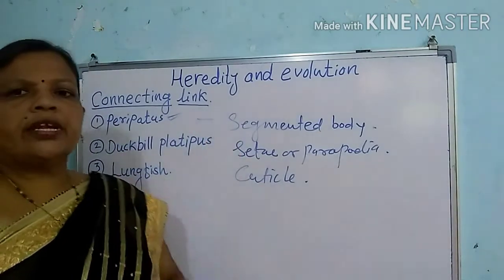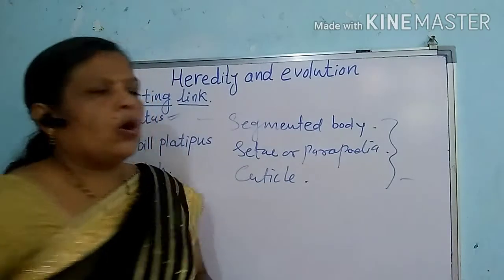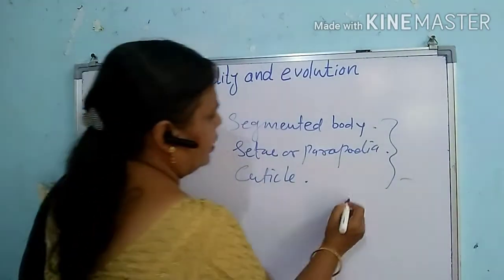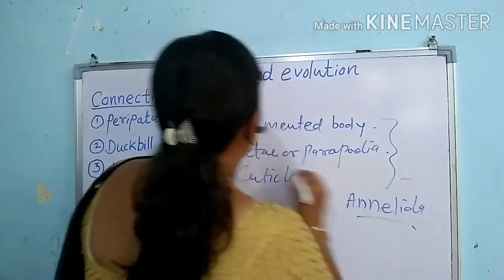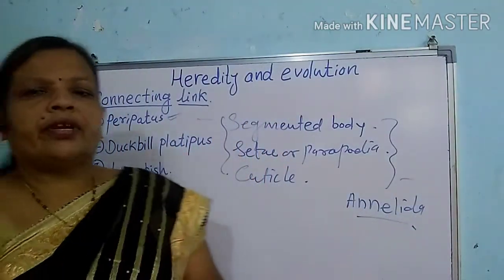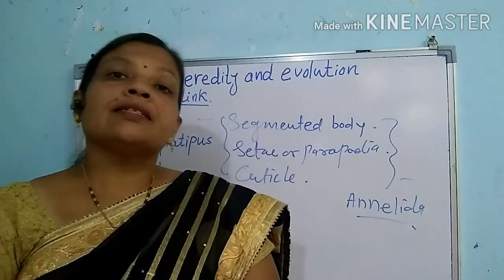And these three characters are the diagnostic characters of the phylum Annelida. These are the characters of Annelida, because these three characters are present in which animal? It is a common animal that we are all familiar with, that is the earthworm.